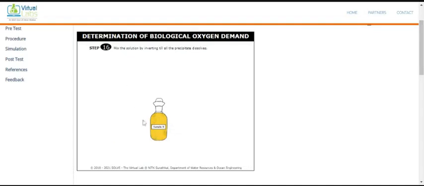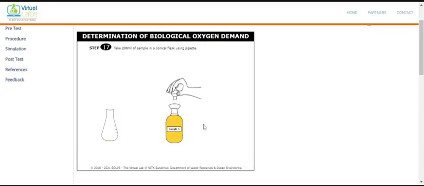Again, whatever precipitate is formed here needs to dissolve in this sample, and for that we are shaking it, inverting this bottle till all the precipitate or solid matter disappears. Now here you see all the matter has disappeared. Now click here, remove the cap, and take the 200 ml sample with the help of the pipette.